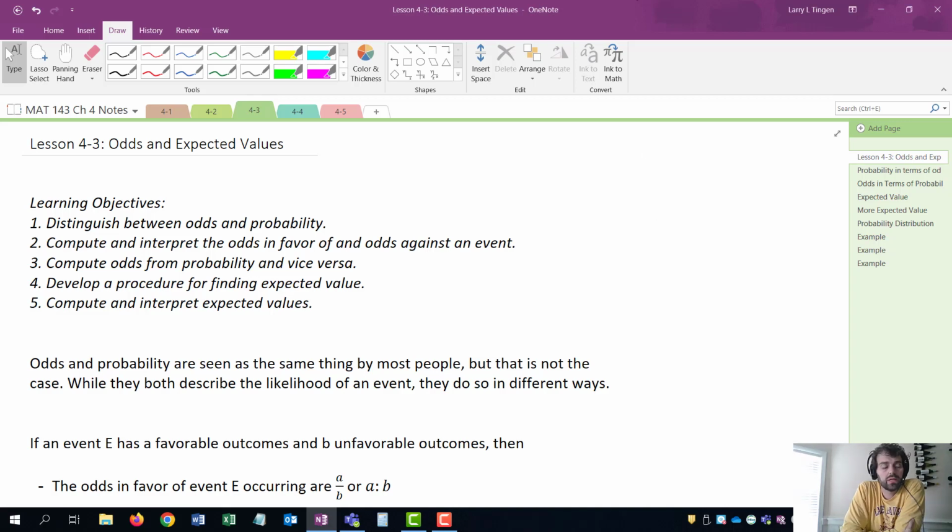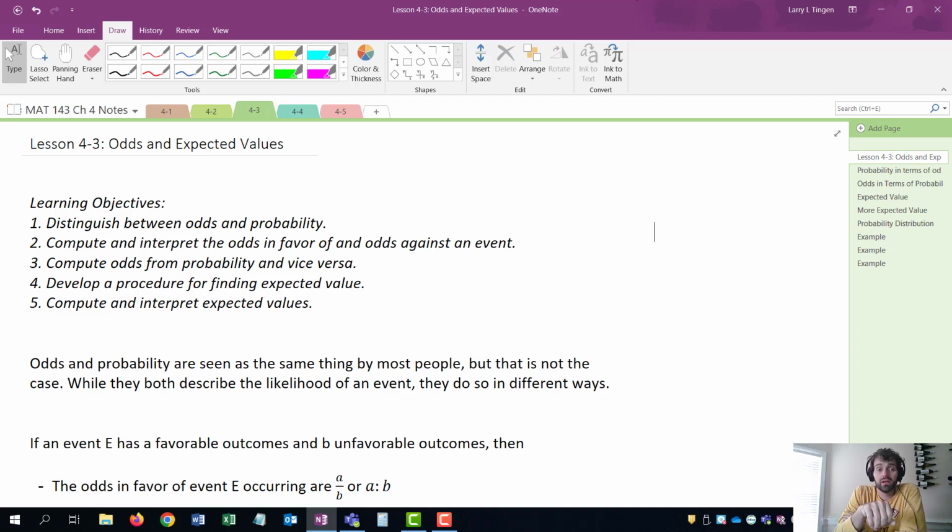Now we go into lesson 4.3, odds and expected values. Odds of an event occurring have become more popular because internet gambling has gotten more popular. If you watch SportsCenter or any sports show, you can find the betting odds for making a wager on a sports game. They are a bit different than the way that we're going to talk about it today. But my main point here is that odds and probability get interchanged, but they're different things.